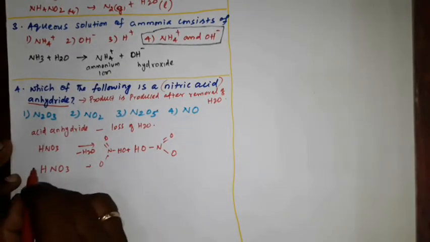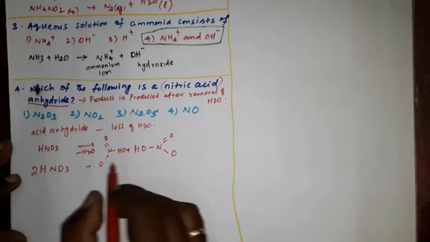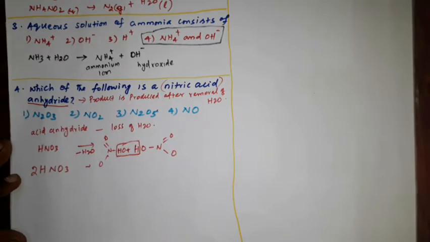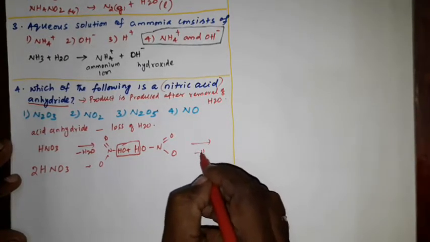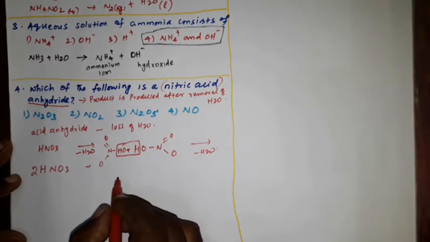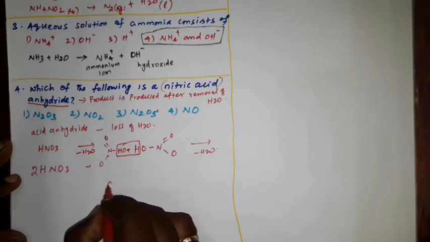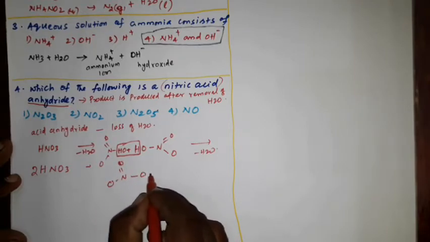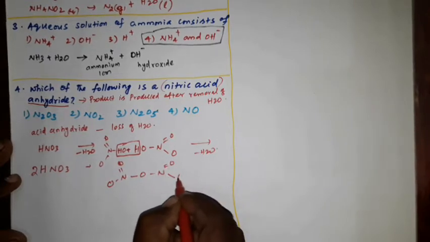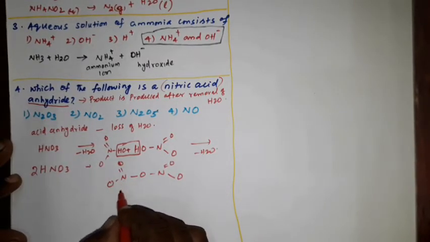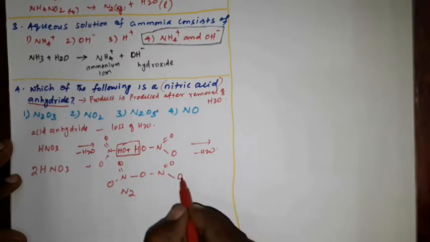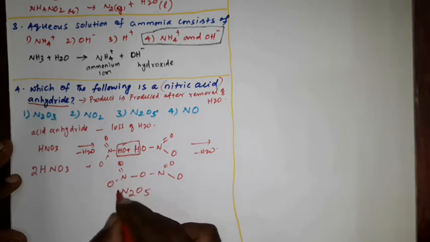So 2 moles of nitric acid HNO3, here what will happen? This OH and H will be removed as the water molecules. So minus H2O. So the final product is O, N double bond O, then O, N double bond O, then this O. See here there are 2 nitrogen atoms N2, then 1, 2, 3, 4, 5 oxygen atoms.